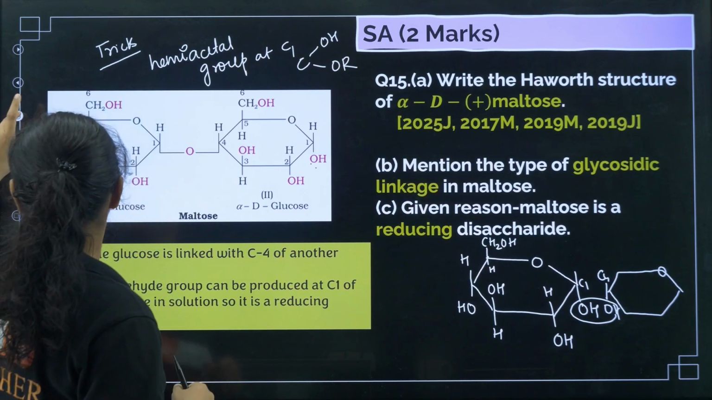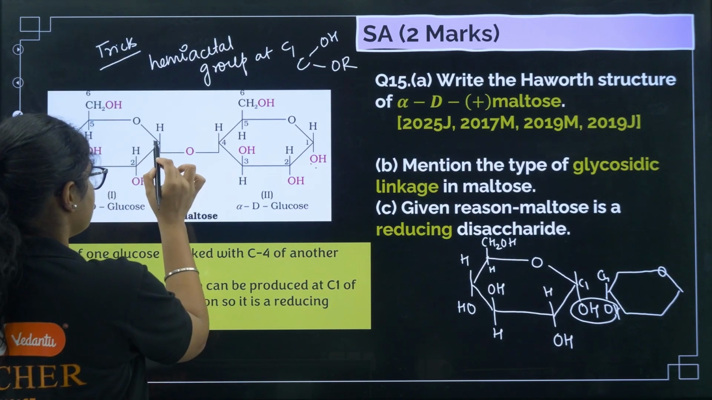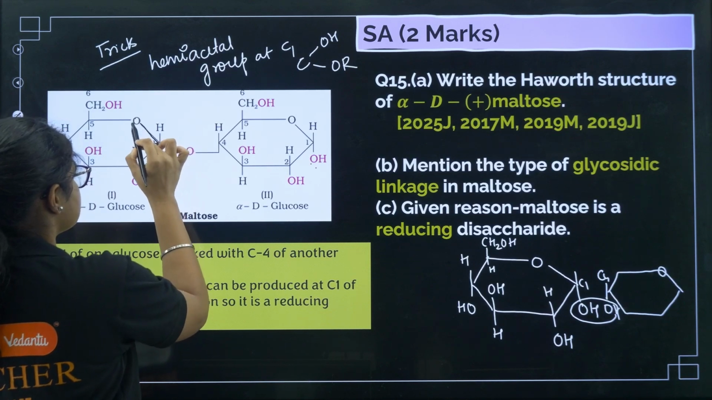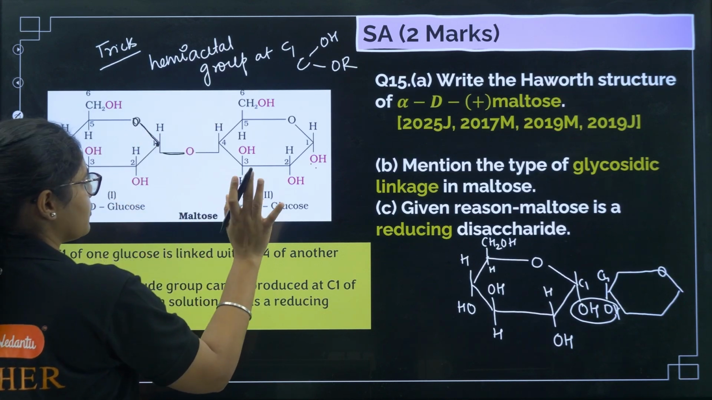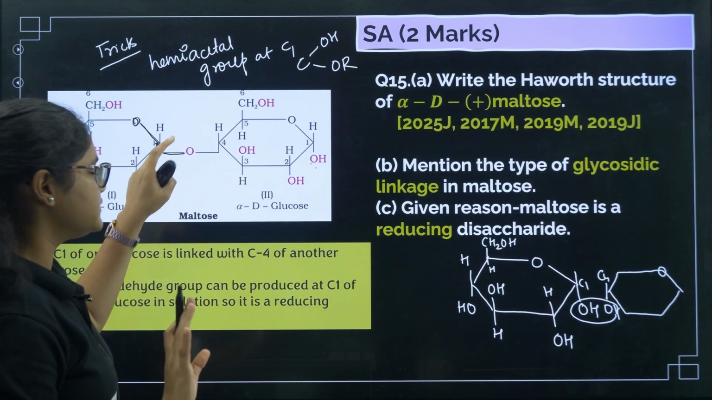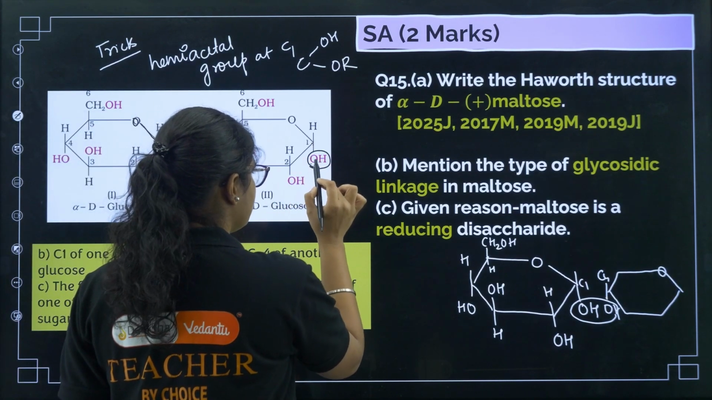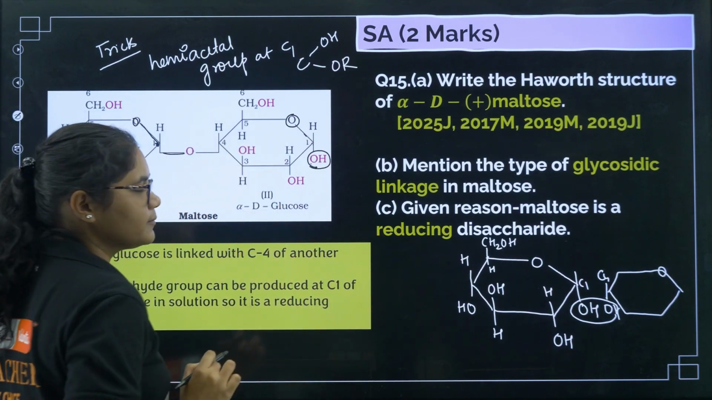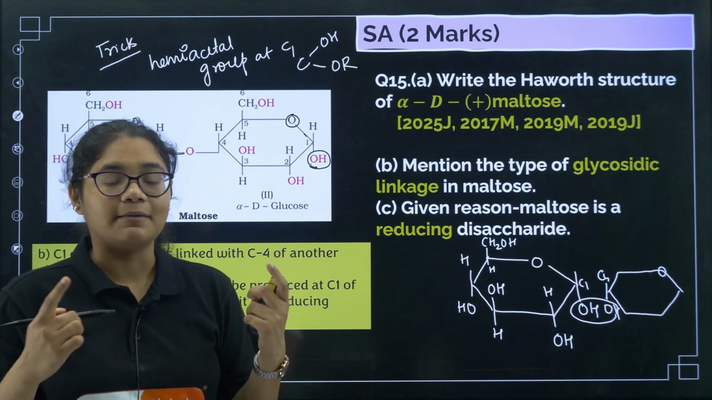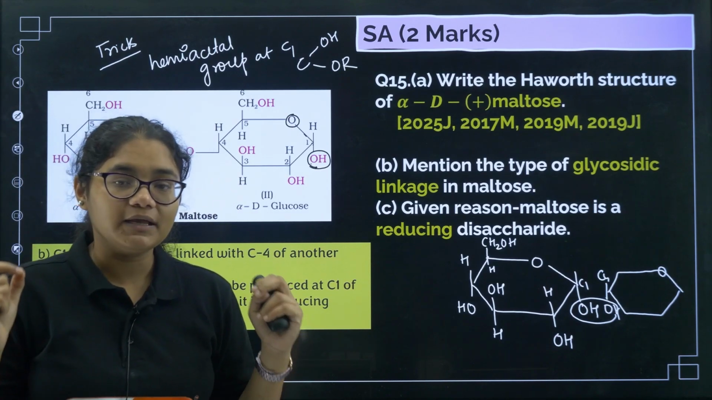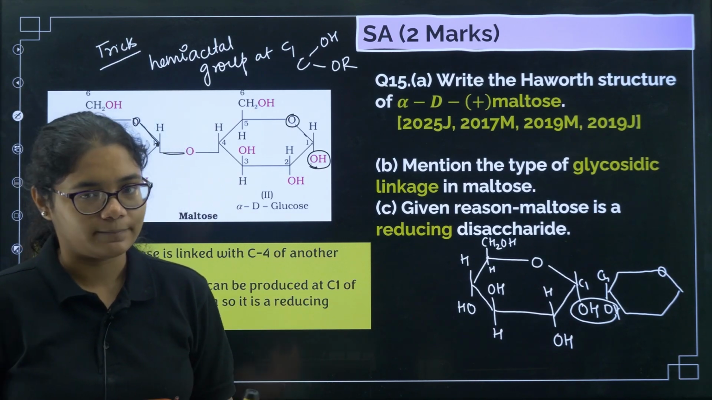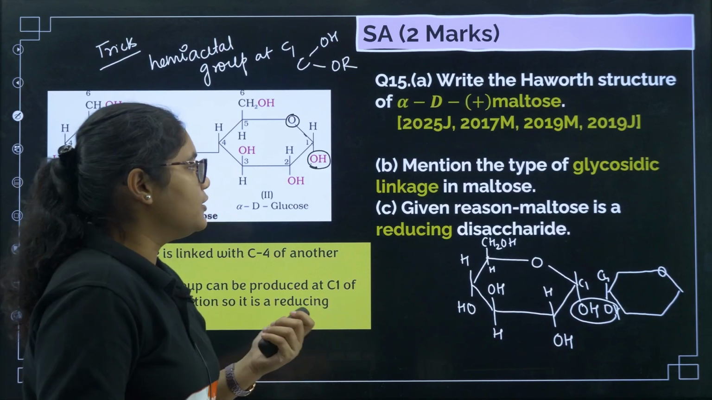Now if you see a hemiacetal group at C1, this is C1, right? Here you see this is OR and this side also it is OR, there is no OH group here. So this carbon is not there. But if you see this carbon, it has an OH group and this side it has an OR group, right? Because it is having a hemiacetal group, it will behave as a reducing sugar. Clear? So maltose is done.